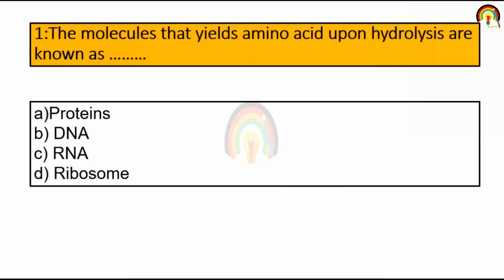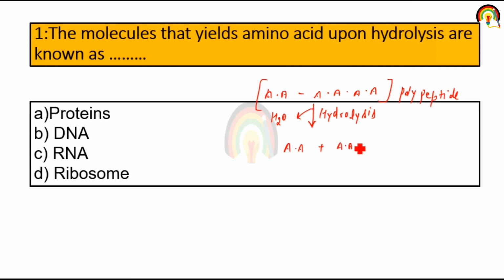So when there is a hydrolysis of protein, they yield amino acid, because amino acids link together by the help of peptide bond and make a chain of polypeptide, that is the protein chain. And when there is a hydrolysis of peptide bond, by the addition of water, there is the formation of amino acid. So the molecule that yields amino acid upon hydrolysis is known as protein.